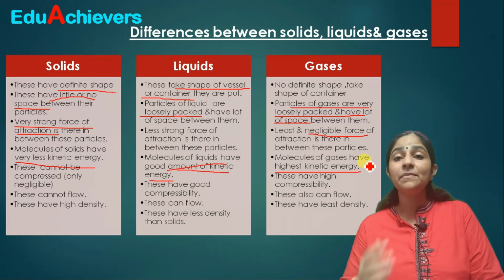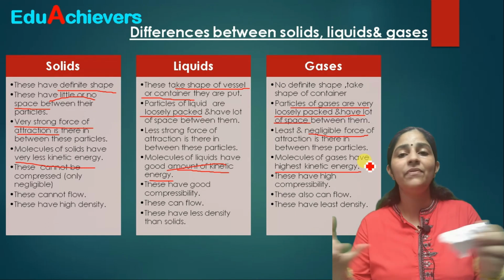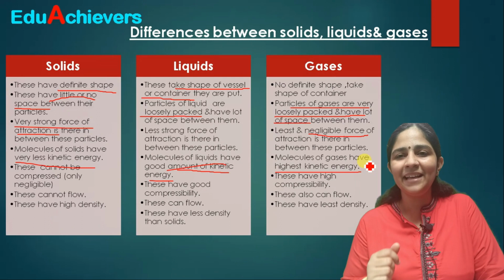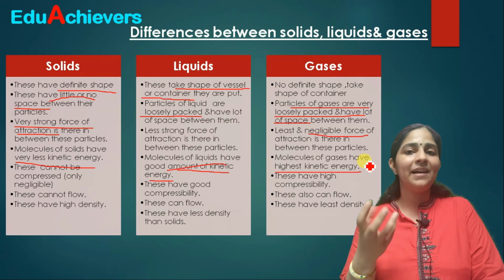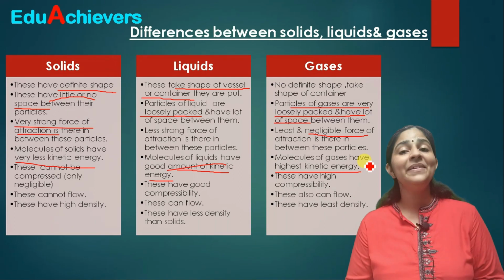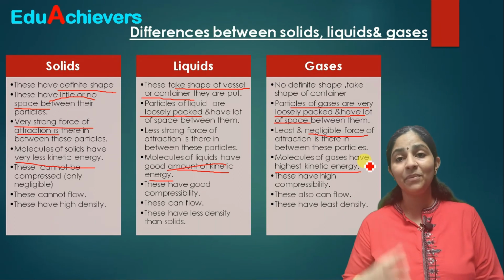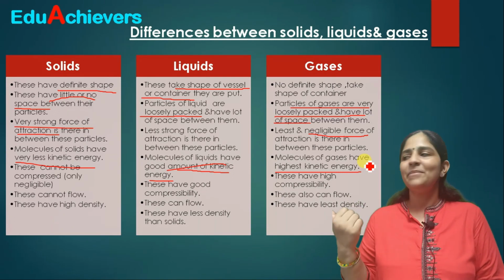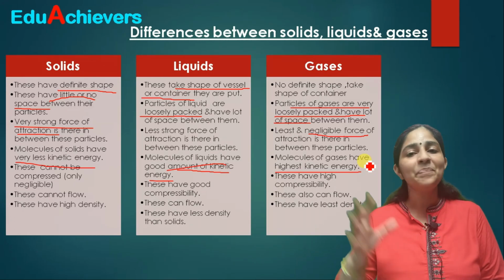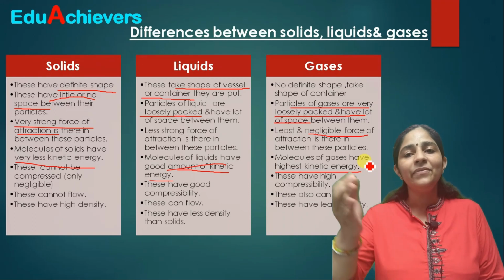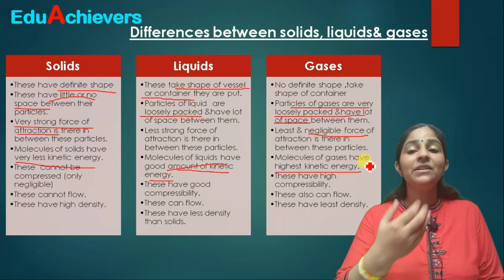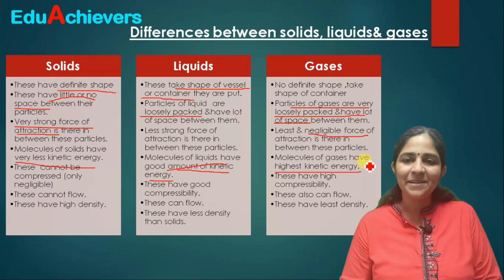And that is the reason the smell of different things spreads very fast. If mama is cooking some delicious food, you will easily get to know as soon as you enter, because the smell coming from that hot sizzling food will reach you very fast, because the molecules are traveling. Even if a neighbor is making delicious food, you'll get to know it, because the particles of that food will reach you at a higher rate with the flow of air. Correct? So that is about gases.